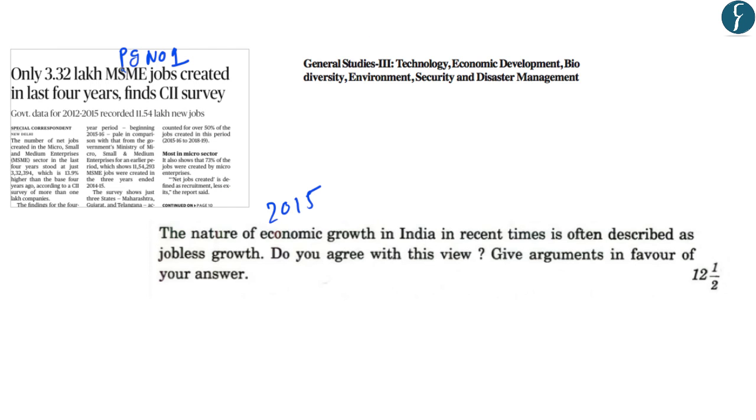Now this article on page number 1 is related to a survey of the Confederation of Indian Industries, and it is related to the jobs that have been created in the micro, small and medium enterprises sector of India. So this will form a part of the General Studies paper 3 under the topic Economic Development. And previously in the year 2015, as we know, there was a question related to the nature of economic growth in India, and it has been described as a jobless growth. So in answering such questions, you can use the findings of these important surveys like the CII survey related to the jobs in MSME sector.